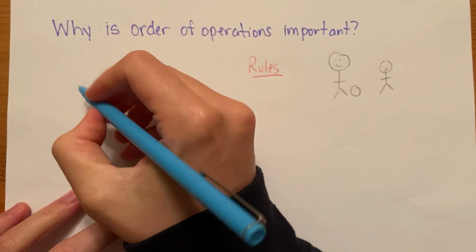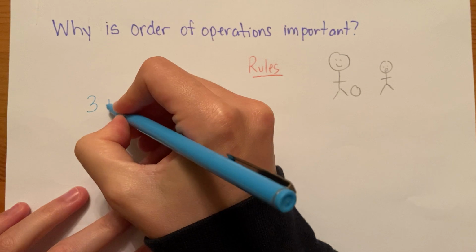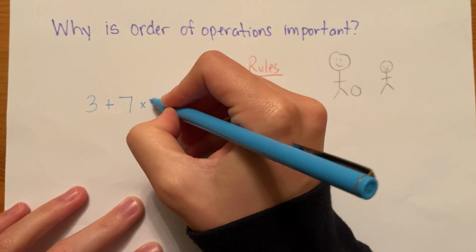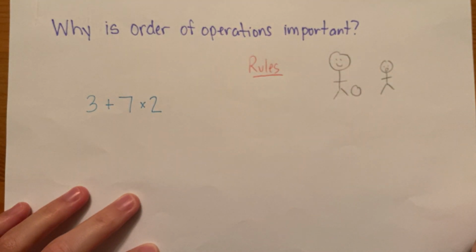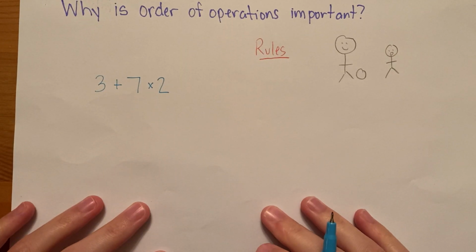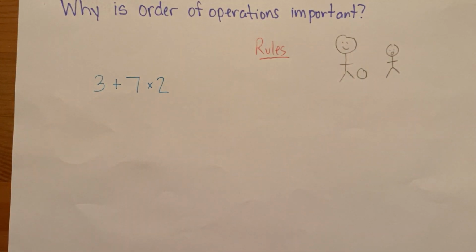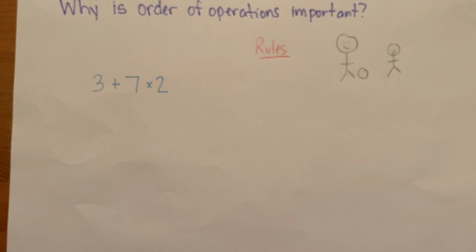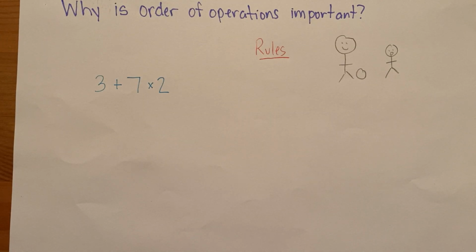So for example, let's say I have something like this. Okay, we need rules for how to solve this. Why? Because if two different people solve this two different ways and they get two different answers, right, then we're just going to be confused. Okay, it's because there's really two ways I could solve this, right?